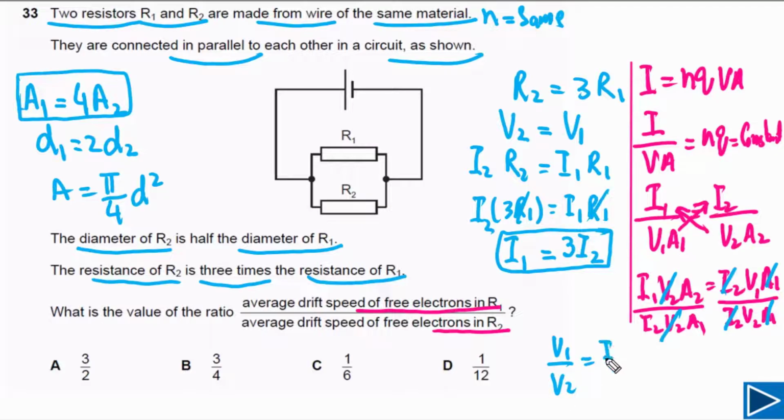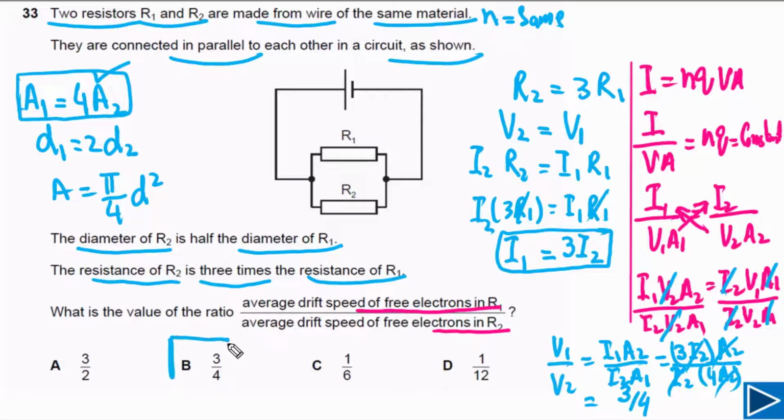This is equal to I1 times A2 divided by I2 times A1. Now, if you look at value of I1, it is equal to 3 times I2. So we can write here I1 is equal to 3 times I2. And we can plug in value of A1. A1 is equal to 4 times A2. So we can say this is 4 times A2. Now simply we can cancel I2 with I2 and A2 with A2. So simply we are left with 3 by 4. And this is the ratio between V1 and V2. So our answer for this question is B.